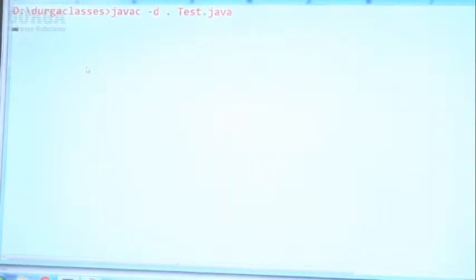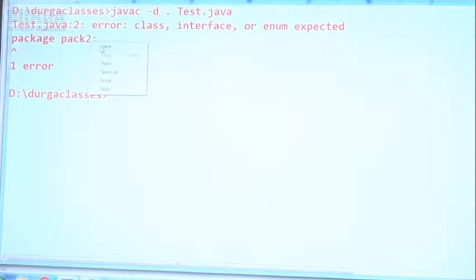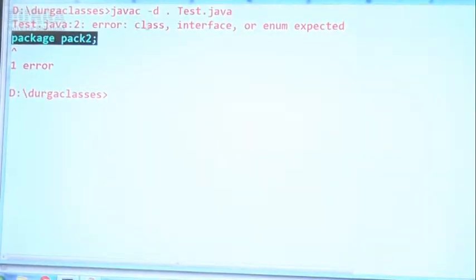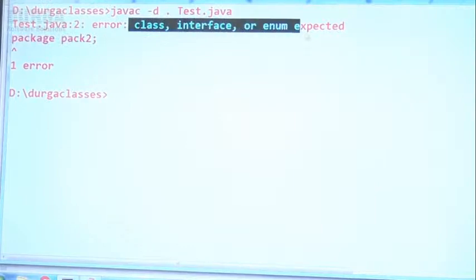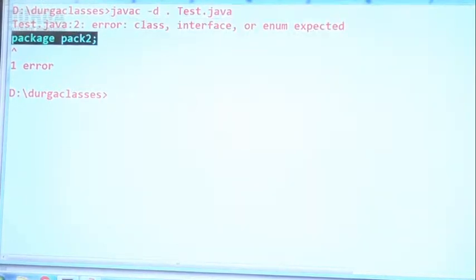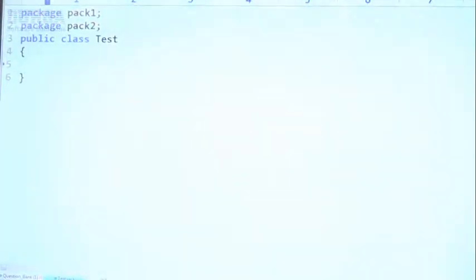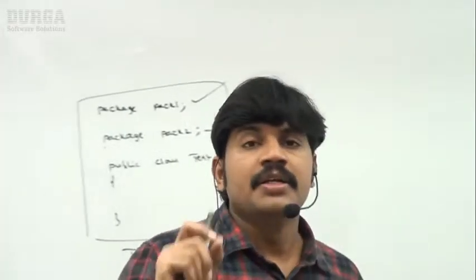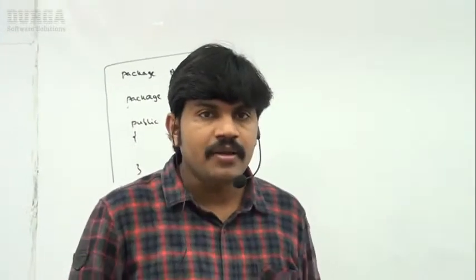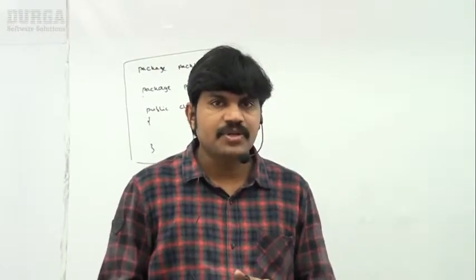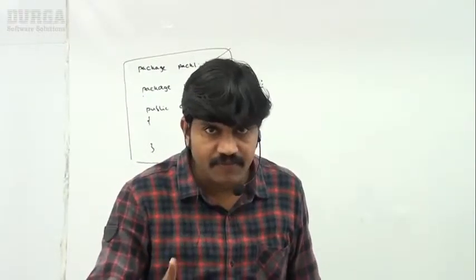Observe carefully. Immediately you are going to get an error by default. Which line is the problem coming from? Package pack2: class, interface, or enum expected, but not this package statement. Are you getting it? Like this, we get a compile time error. So the important conclusion you people should be aware of: in any Java source file, at most one package statement is allowed. Clear for all of you, right?